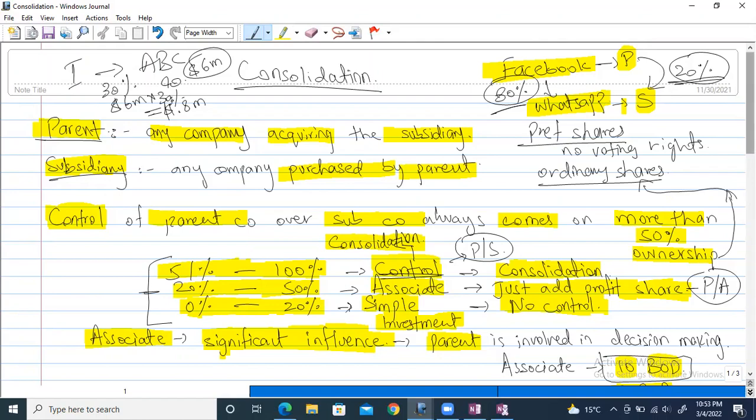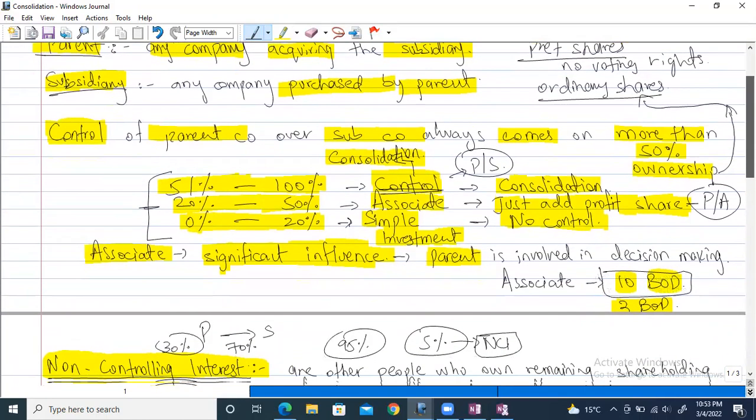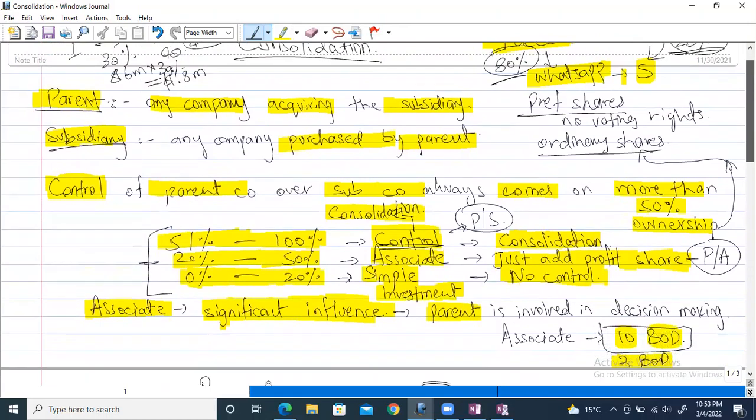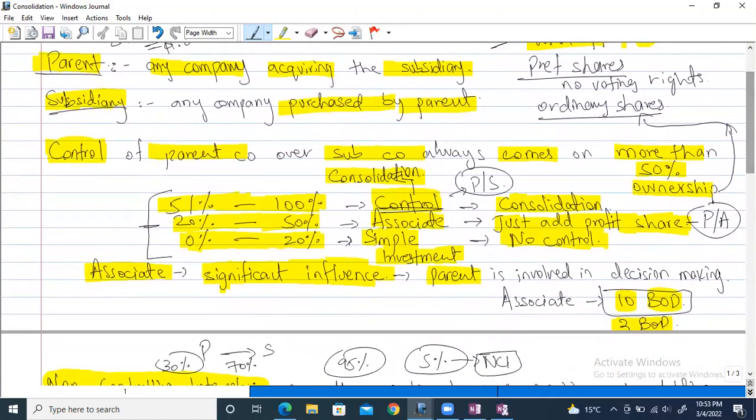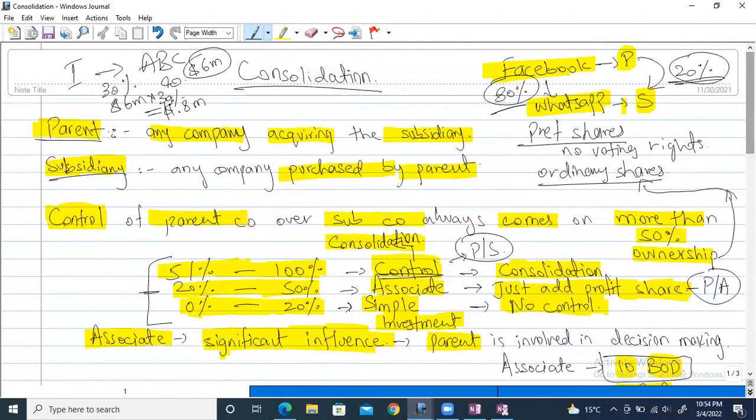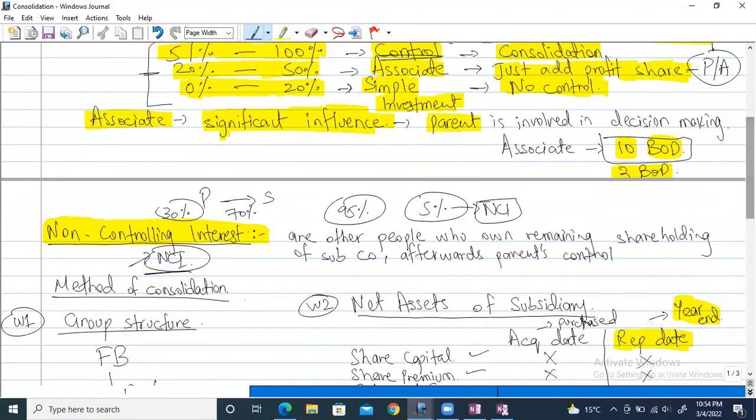They are still not responsible for any decision making. Their voice will not even be heard. Maybe they're not even in the country where the company operates, maybe they're abroad. They have just invested and forgotten about it. So these investors, the remaining ones, are called the non-controlling interest.